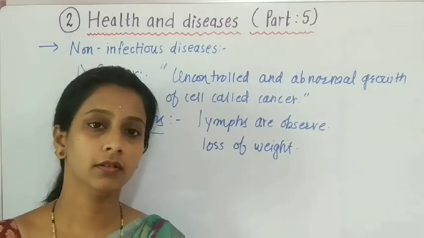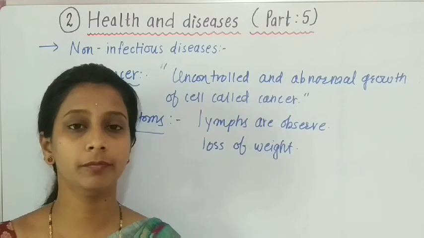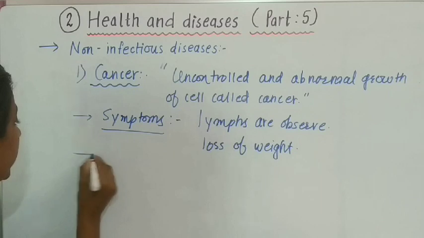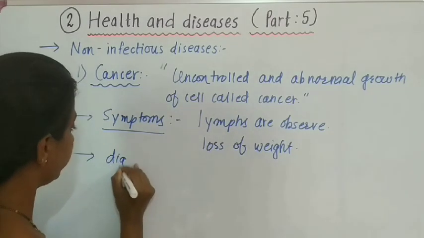There are several systems for the diagnosis of cancer. So how can we diagnose cancer?